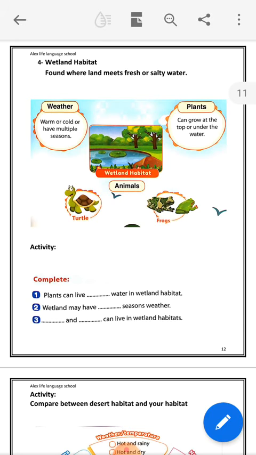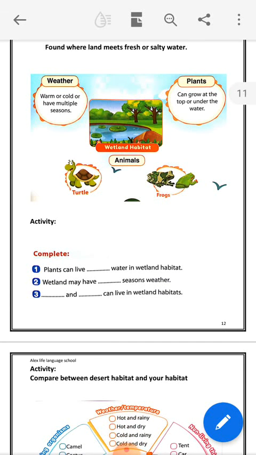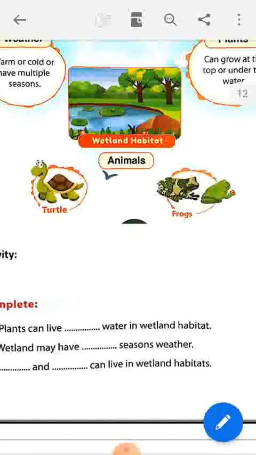Okay, if it is found in the equator, so it will be warm. If it is found in a cold place, so it will be cold. If it is found in a multiple season place, so it will have more than one season. Okay, what do you think about the animals which can be found in the wetland habitat?